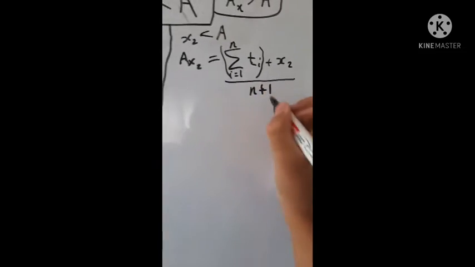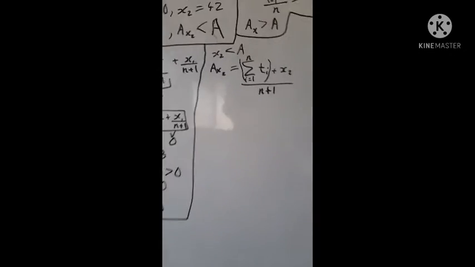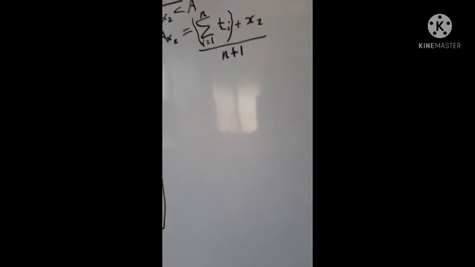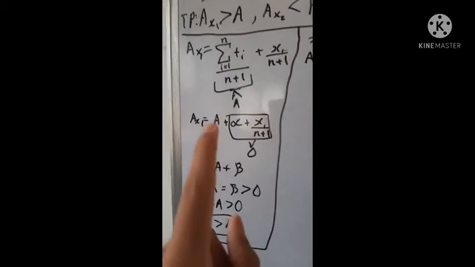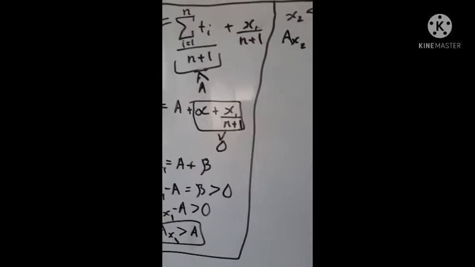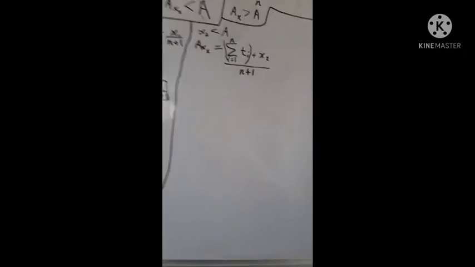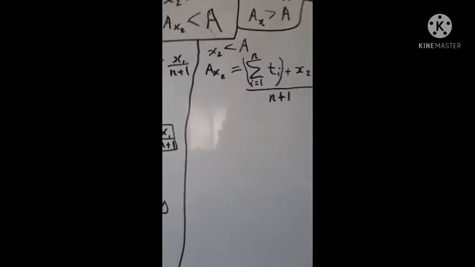And the denominator is still going to be n plus 1, right? So now I know that we're going to have to operate in a similar fashion to this part. No, wait, do we?